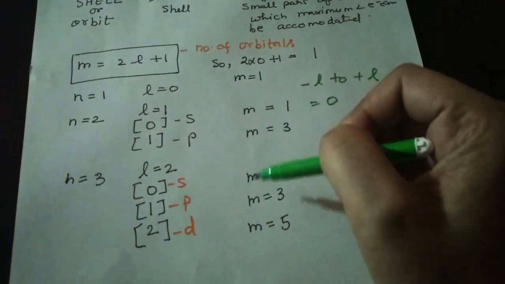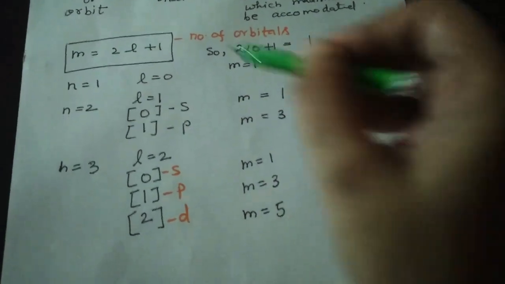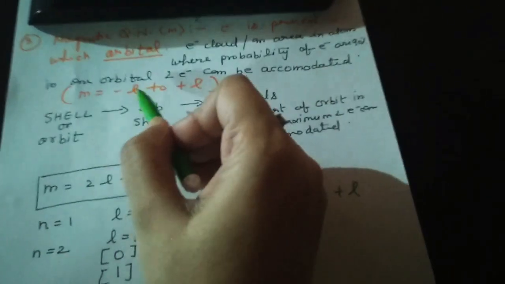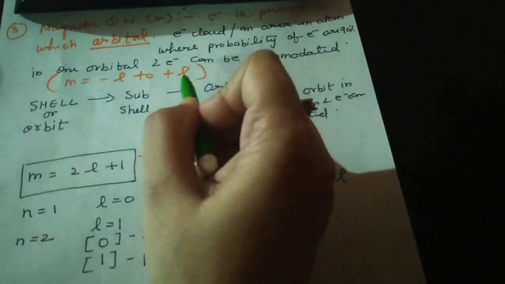So we just calculated the number of orbitals with this formula. We did not go for the representing formula, that is minus L to plus L.